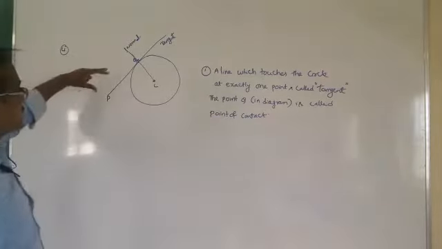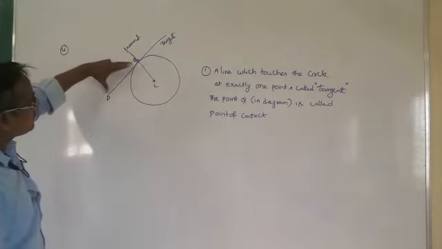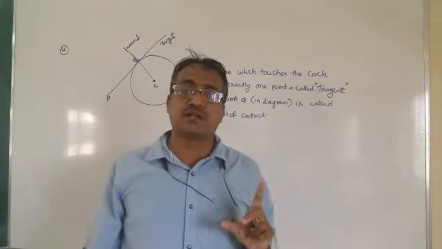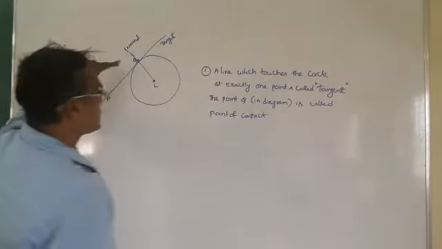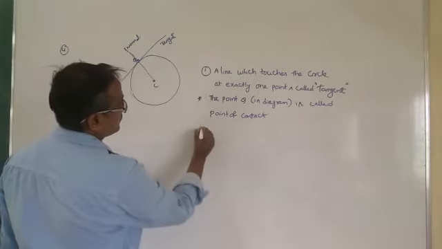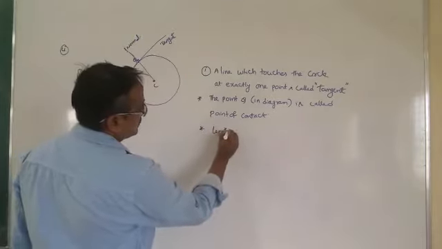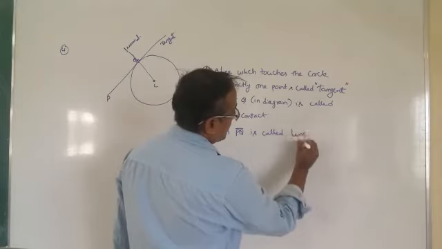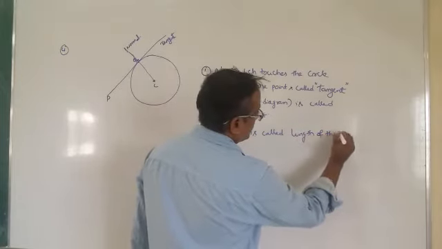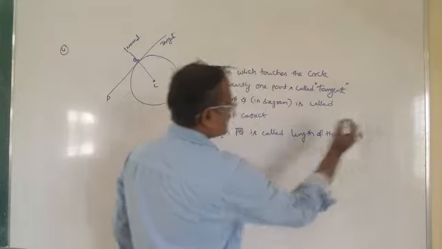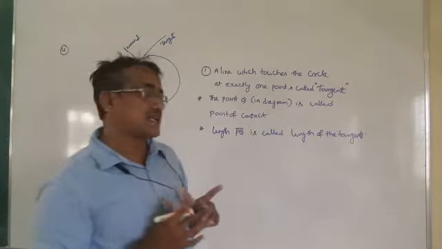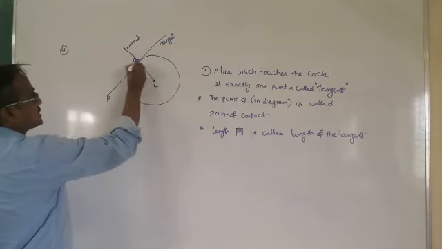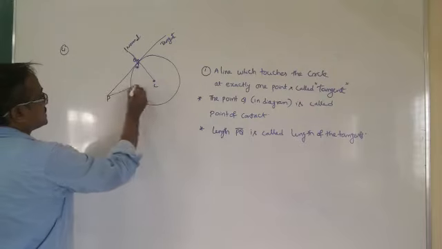Now another important thing, this length PQ is called the length of the tangent. That is a more important thing in this concept. So this length PQ is called the length of the tangent. Here we are going to find the length of the tangent. Now you have, here it is 90 degrees. Here it is 90 degrees. And consider this line CP.